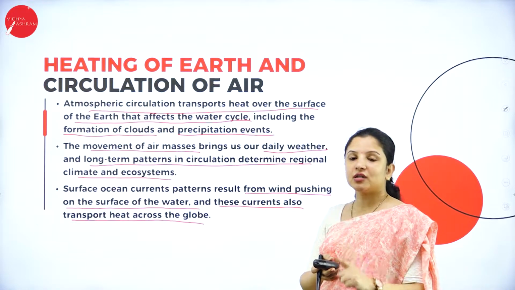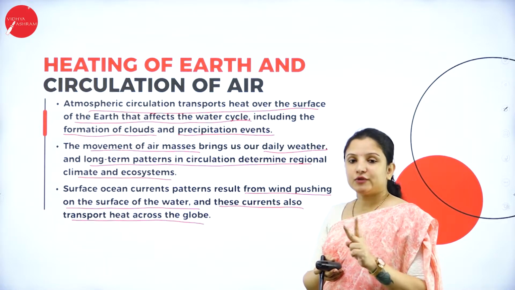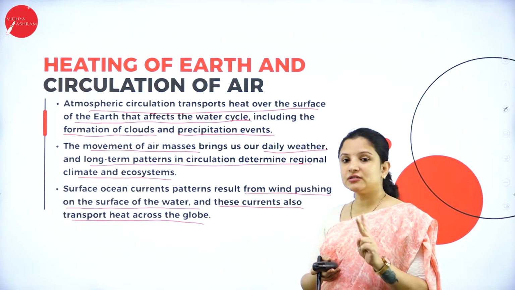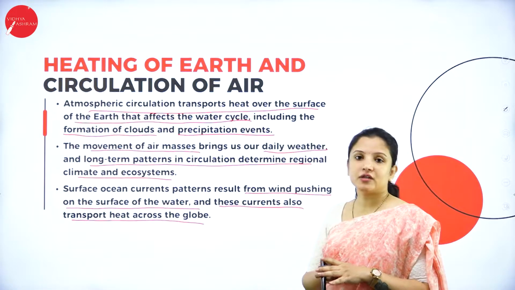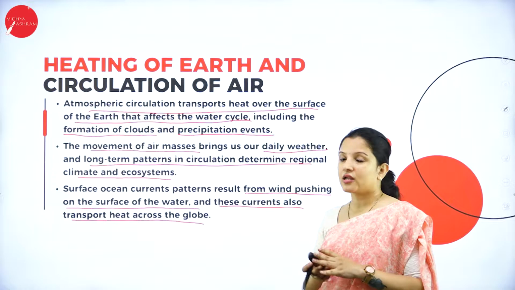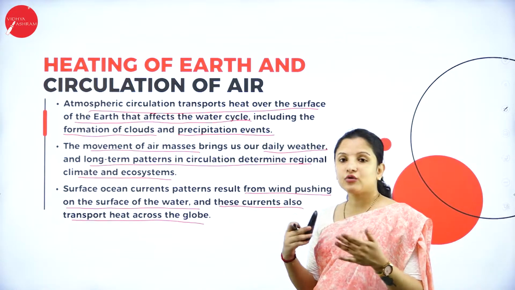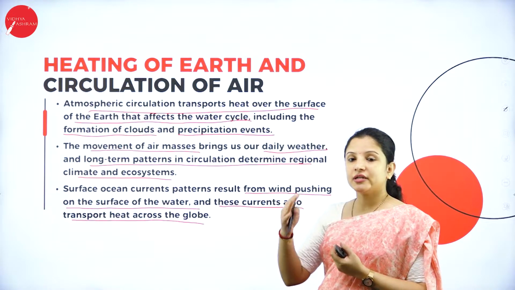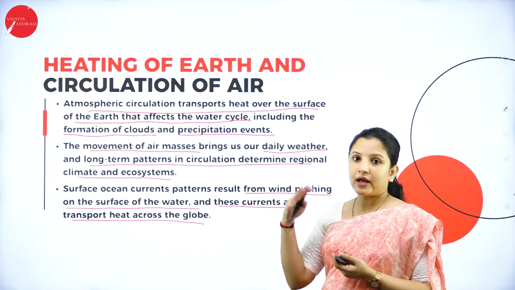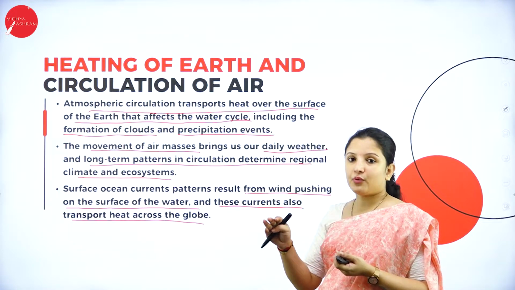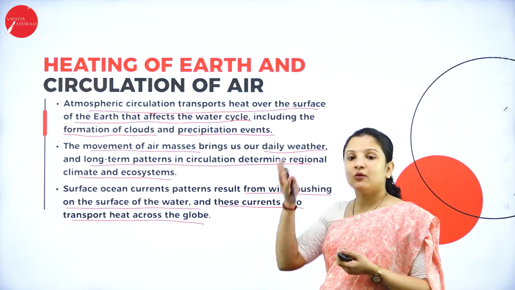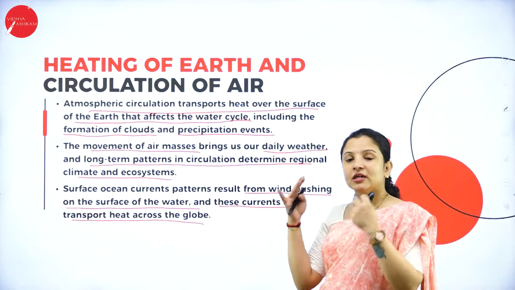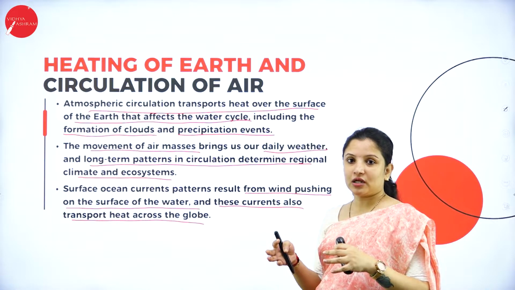One is the spinning of the earth and the other one is the absorption and re-emission of heat from the earth. These are two important factors that help in the heating of the earth and therefore the circulation of the air. And heating of the earth and circulation of air go hand in hand, because it is the circulation of the air that distributes the heat on the earth and therefore decides in which water body evaporation has to take place, where clouds have to form, and this air circulation itself will carry the clouds, deciding where exactly the rains will come. So all that.